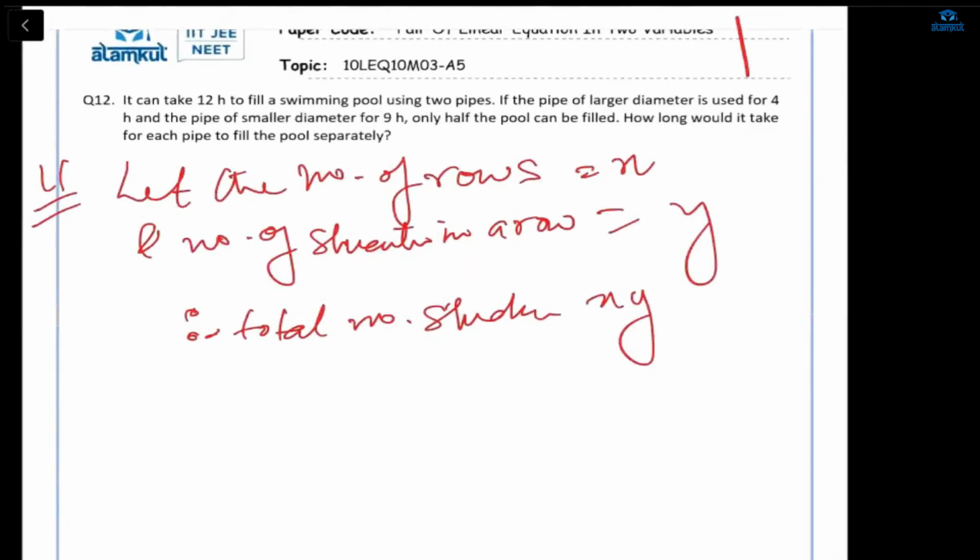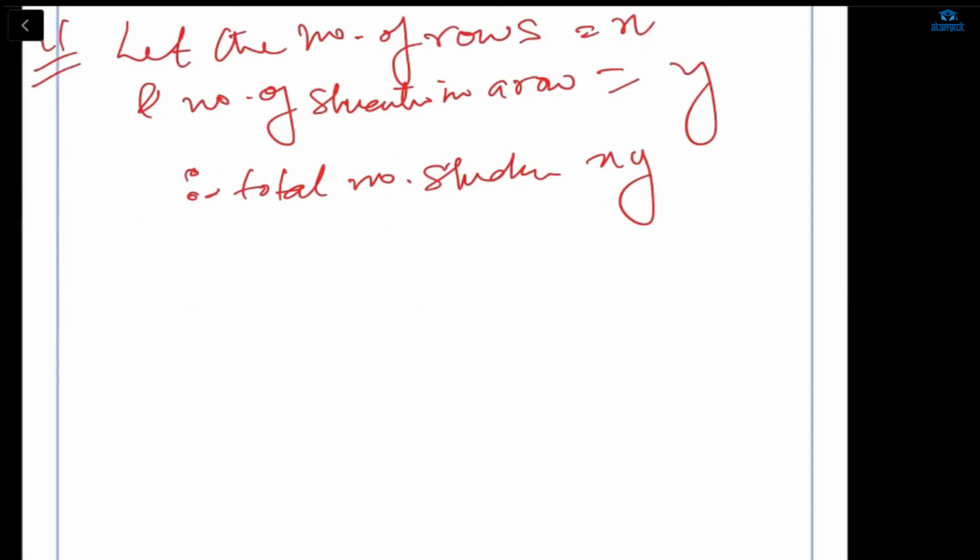Okay, now if we know the total number of rows and the number of students in a row, then obviously by multiplying we can get the total number of students. Like this, you can see, if I know how many rows there are and that there are 5 students in a row, I can multiply and get the total number of students. Okay, now how will the equation be formed?